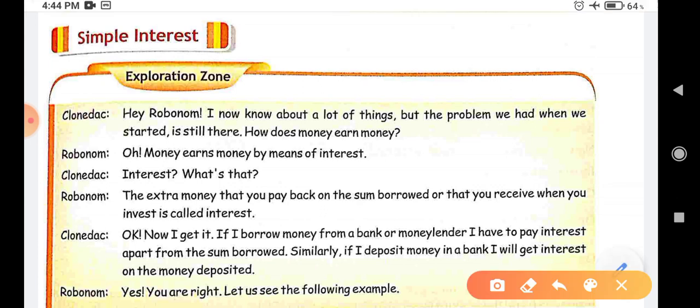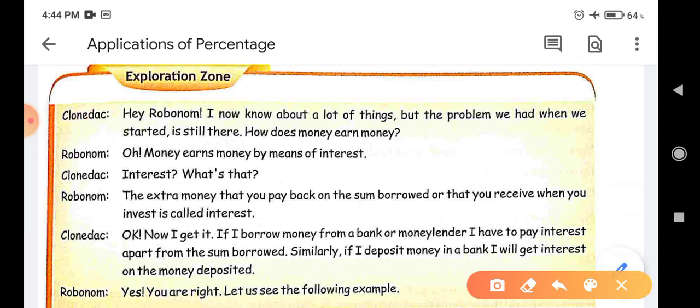Clonedek is saying, "Hey Robonum, I now know about a lot of things, but the problem we had when we started is still there. How does money earn money?" He's saying, how does money earn money? How can we earn money by money? Then Robonum says, "Oh, money earns money by means of interest. We can earn money by means of interest through money."